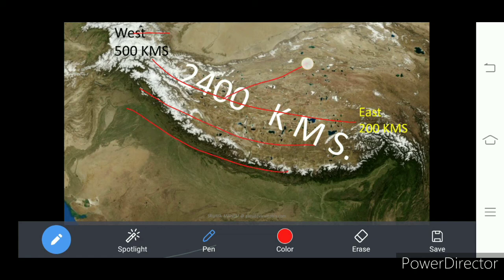Understand? The first one we call the Greater Himalayas or Himadri. Second, it is the middle or lower Himalayas, that is Himachal. This one. Okay, it is called Himachal or the lower Himalayas, middle Himalayas.